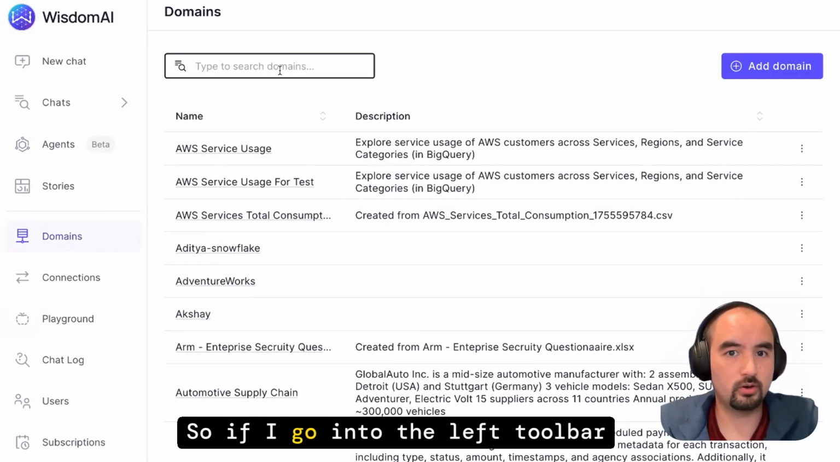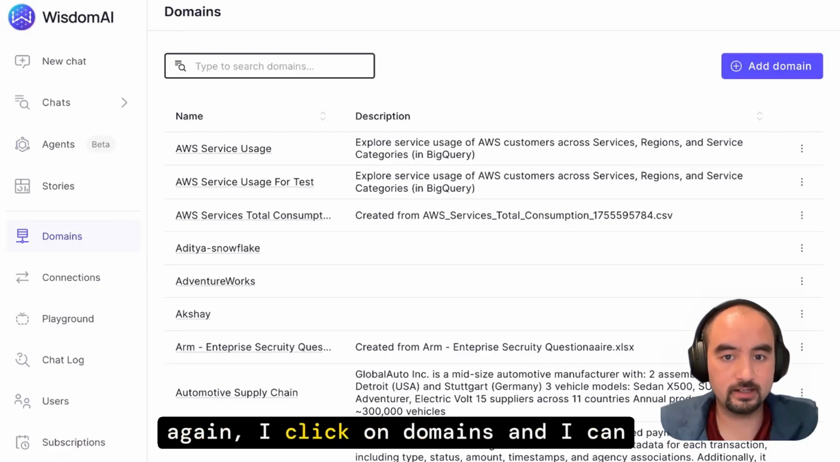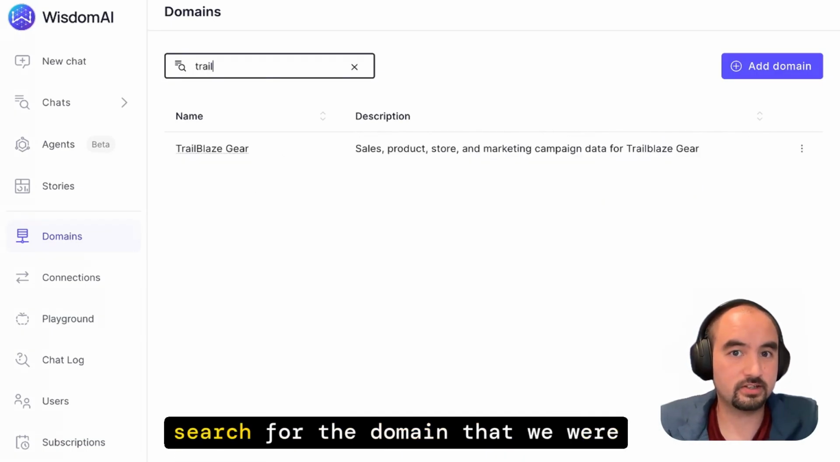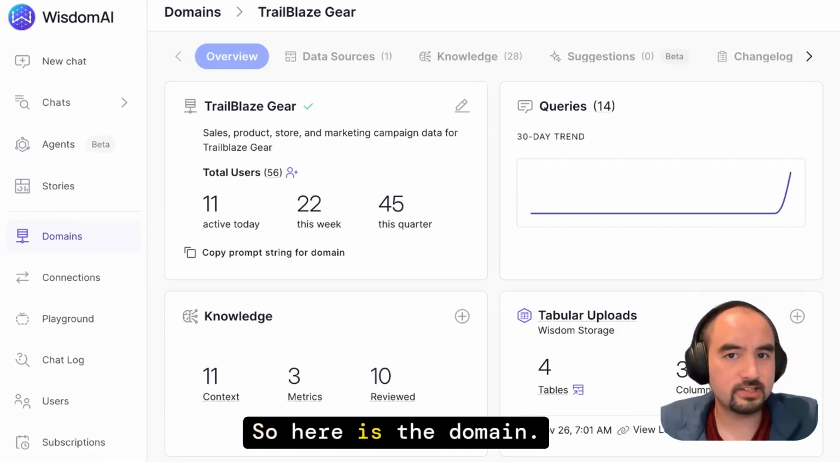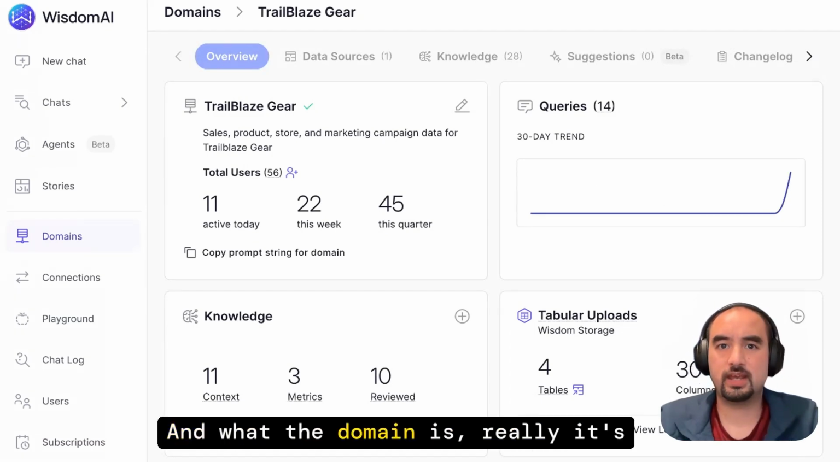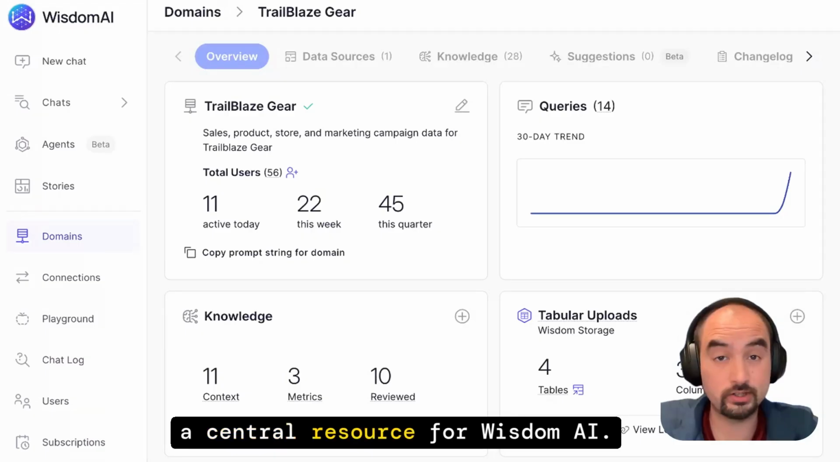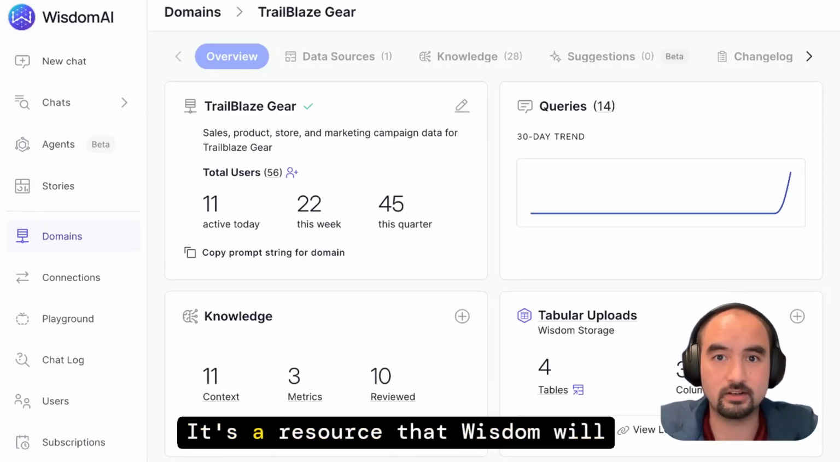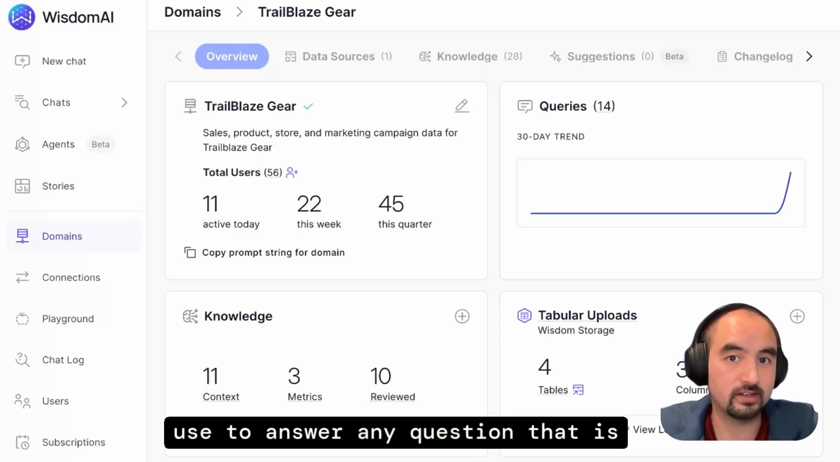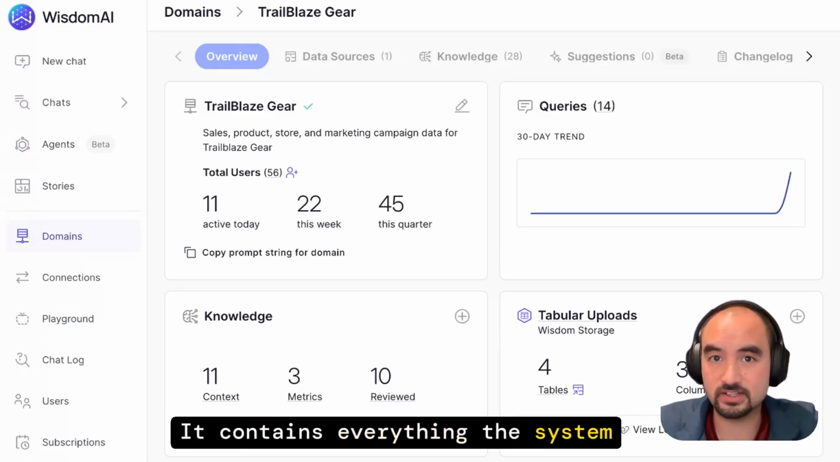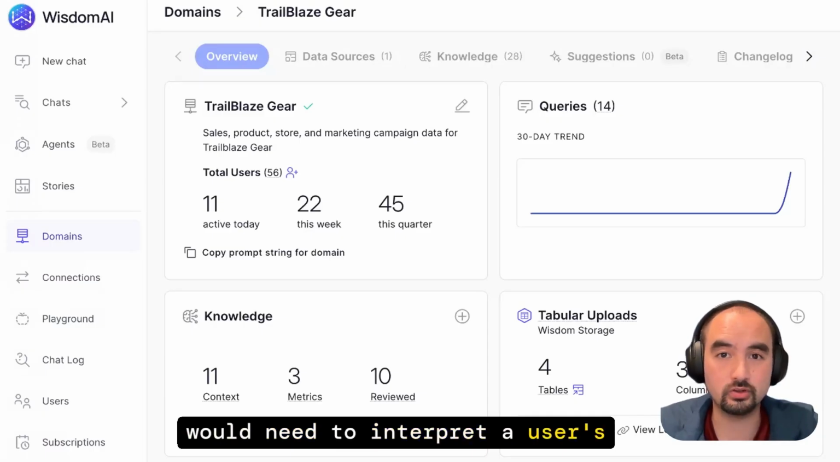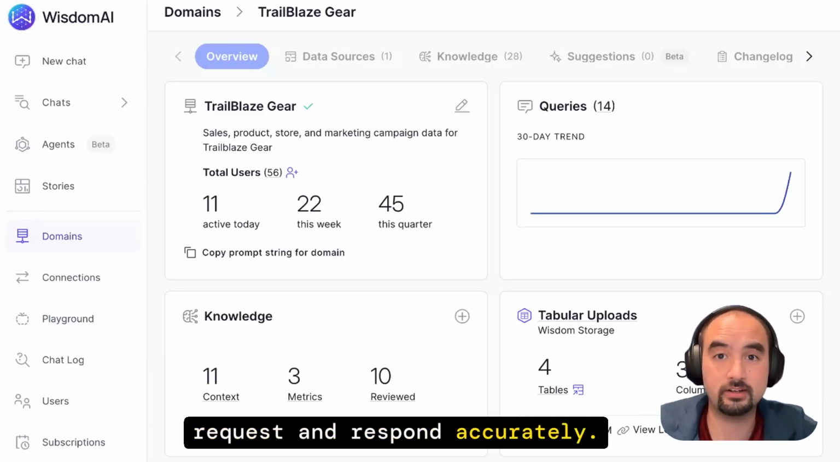So if I go into the left toolbar again, I click on domains, and I can search for the domain that we were just querying. So here is the domain. And what the domain is, really, it's a central resource for WisdomAI. It's a resource that Wisdom will use to answer any question that is relevant to the domain. It contains everything the system would need to interpret a user's request and respond accurately.